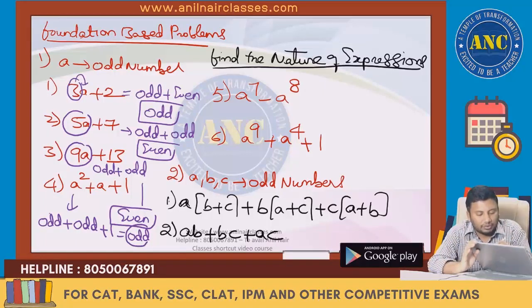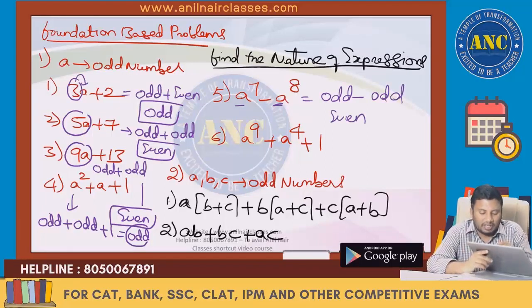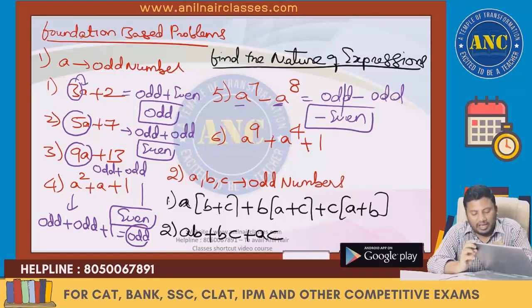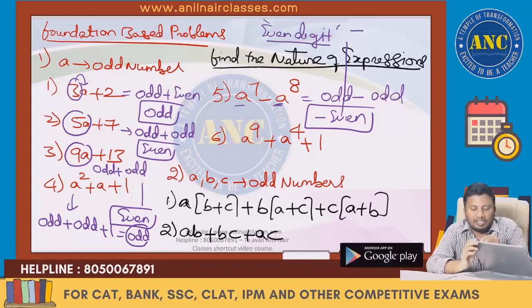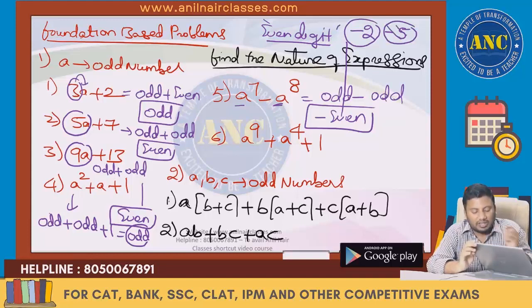Next one. A power 7 minus A power 8. A is an odd number, so odd minus odd, I will get even. Even with a negative sign, that becomes an even digit. Minus 2 is an even digit. Minus 5 is a prime digit. So it is a digit with a negative sign.